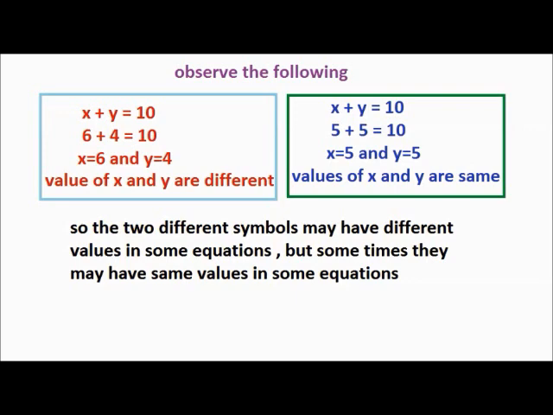Observe the following, x plus y is equal to 10. In the first case, 6 plus 4 is equal to 10. x is equal to 6 and y is equal to 4. Values of x and y are different. x plus y is equal to 10 means 5 plus 5 is equal to 10. x is 5 and y is 5. Values of x and y are the same. So the two different symbols may have different values in some equations, but sometimes they may have the same values in